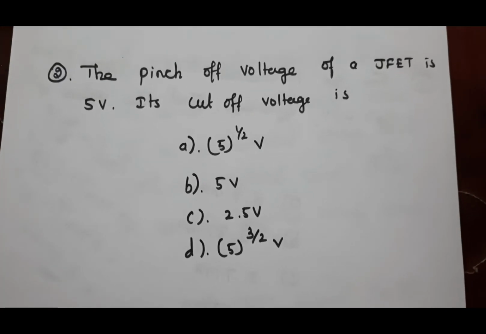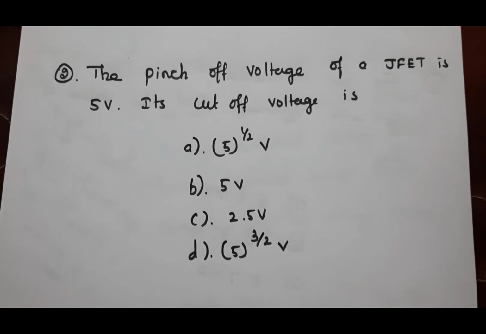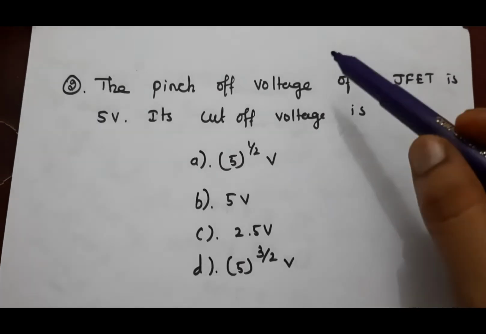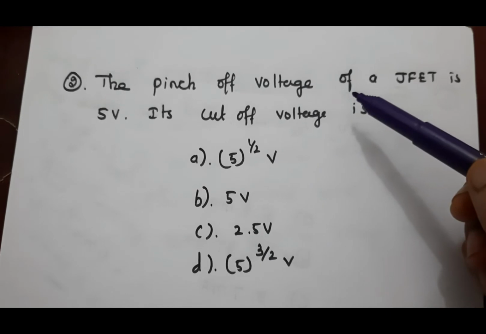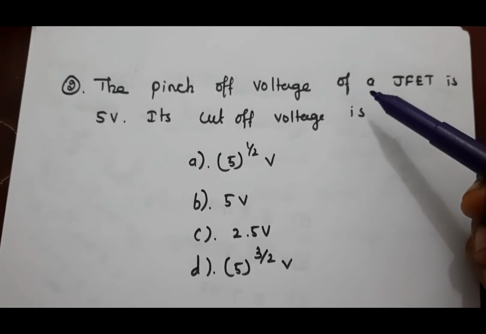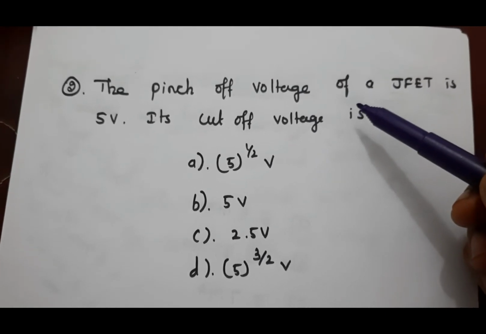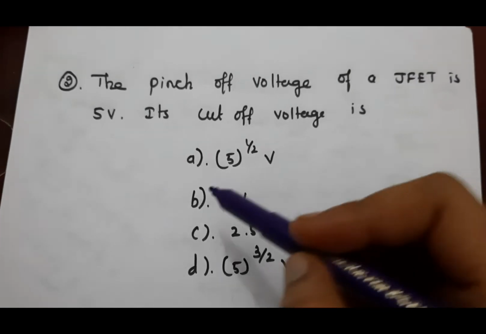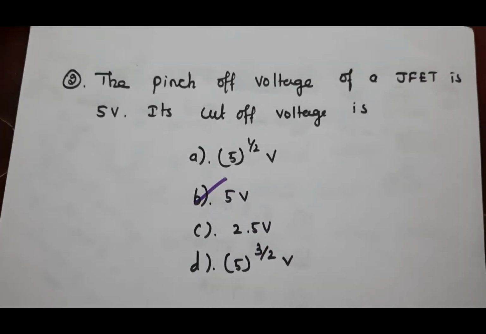Next question, the pinch off voltage of a JFET is 5 volt. Its cutoff voltage is, and pinch off voltage is known as cutoff voltage in JFET. And here pinch off voltage is 5 volt, meaning cutoff voltage of JFET is also 5 volt. So here the answer is B, 5 volt.